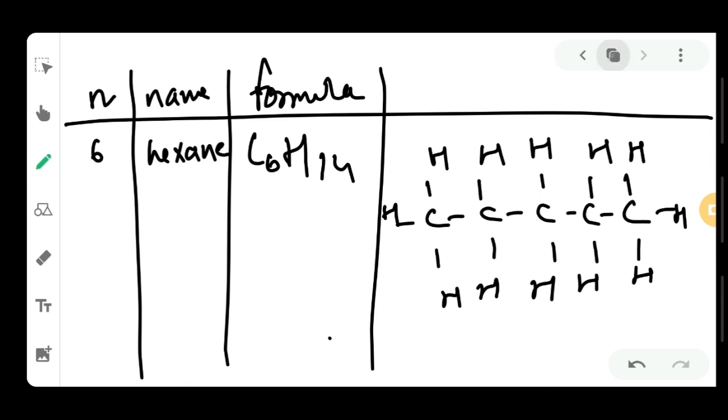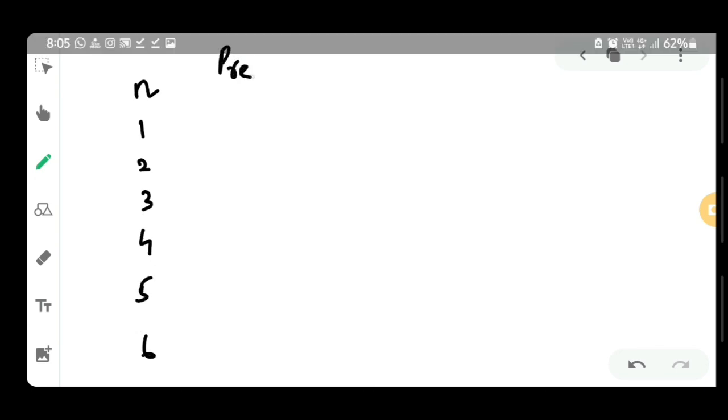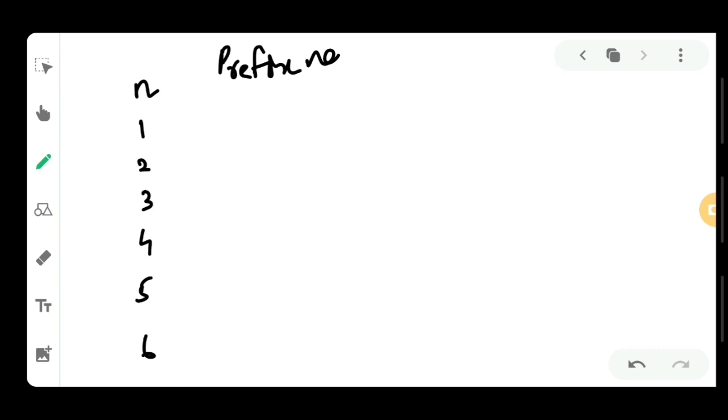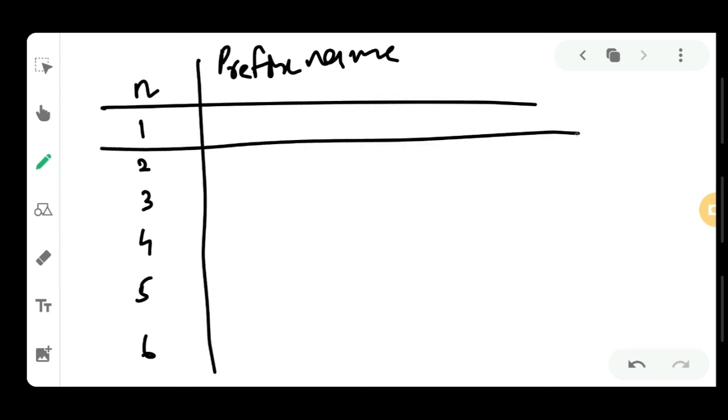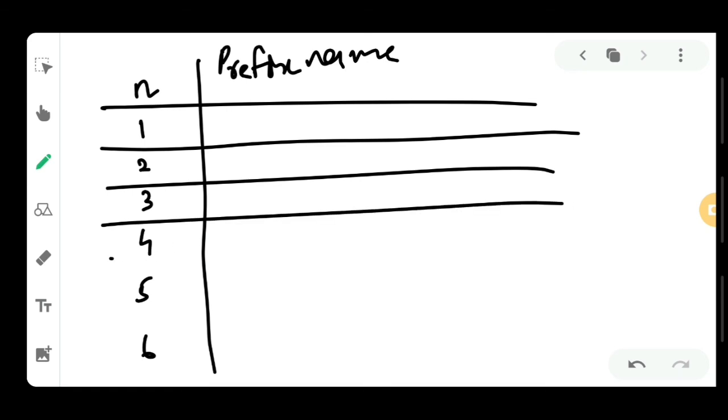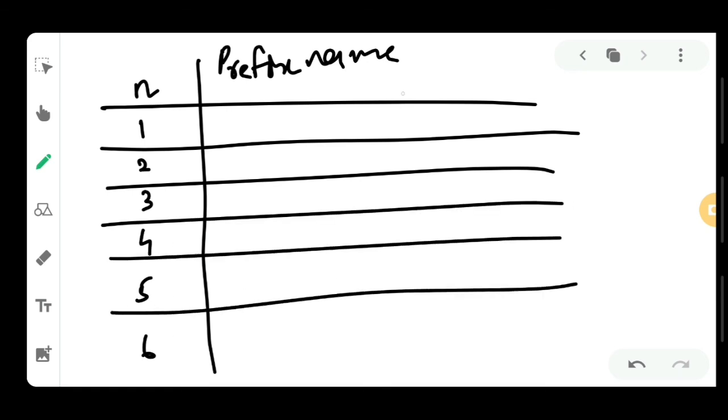So in this way the alkane family is completed, and from this we can say that for n equal to 1, 2, 3, 4, 5, 6, the prefix name is fixed for any of the alk family.